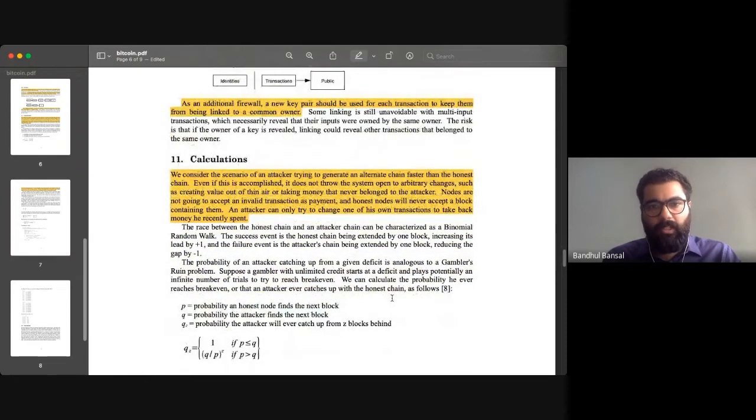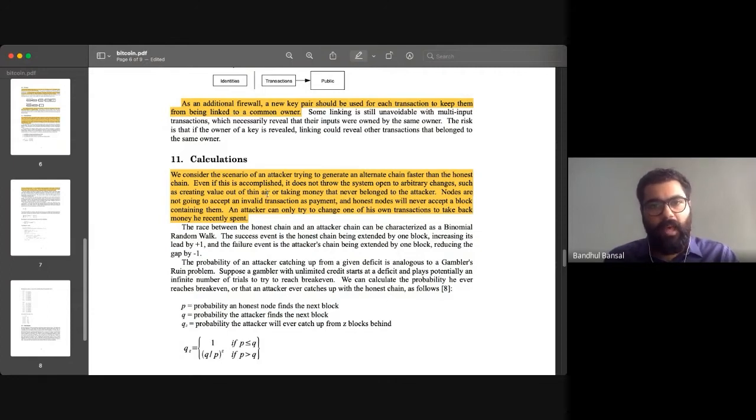In this calculations part, Satoshi has mostly focused on telling you guys what exactly is the possibility that an attack can happen, and what are the different possible ways that an attacker can make use of the chain in itself, right? And if an attack can happen, he has discussed the probability surrounding an attack, right?